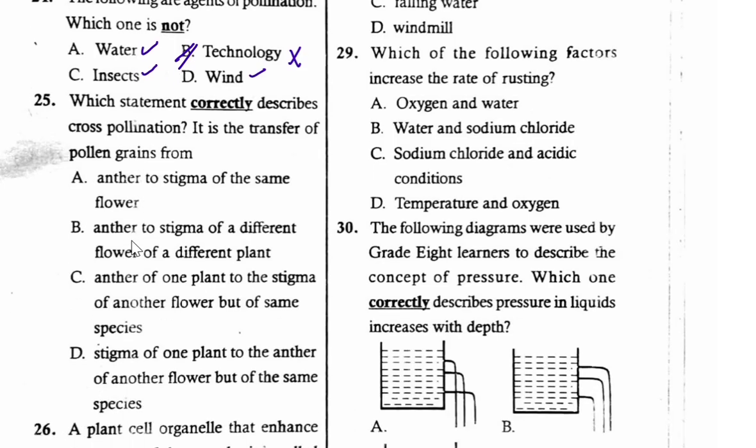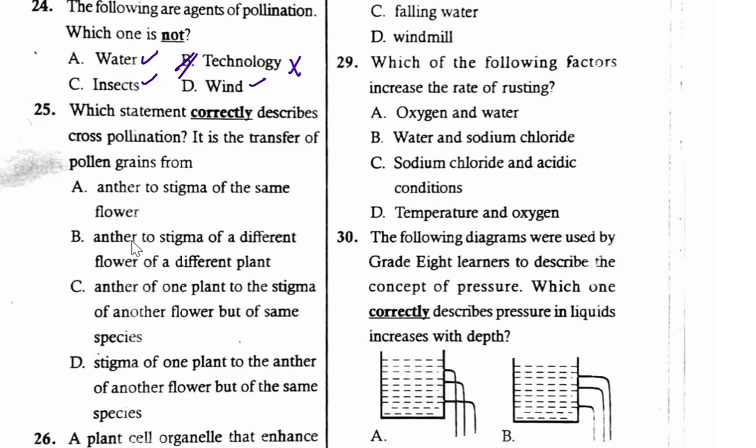25. Which statement correctly describes cross-pollination? It is the transfer of pollen grains from. So we're talking about cross-pollination. Know that we have two types of pollination. That is self-pollination and cross-pollination.